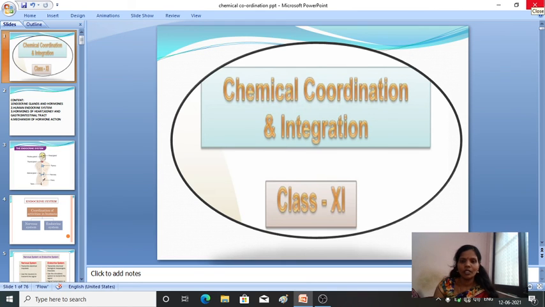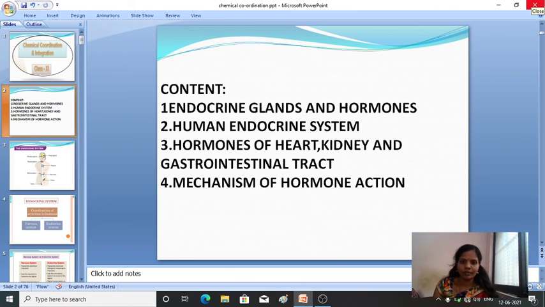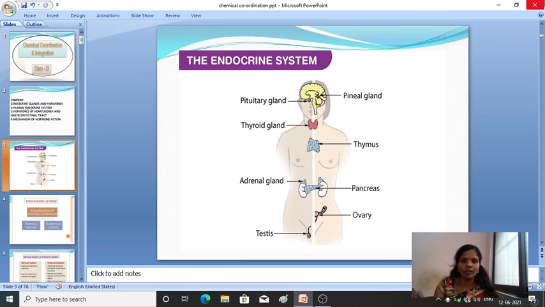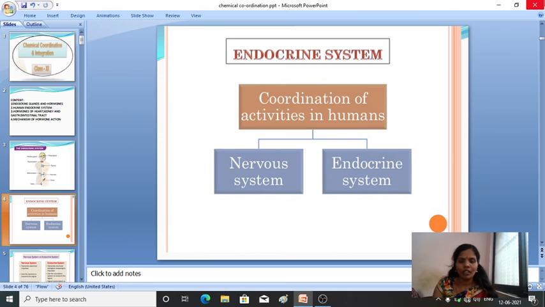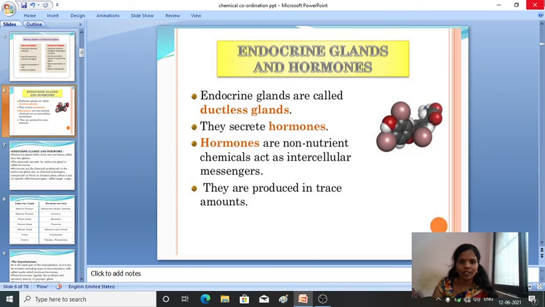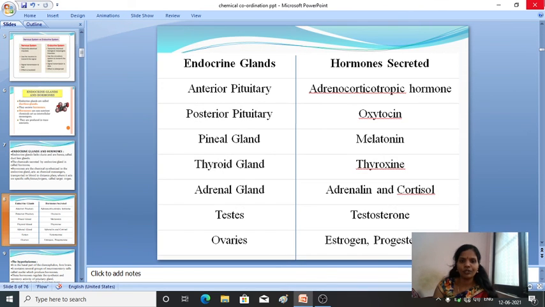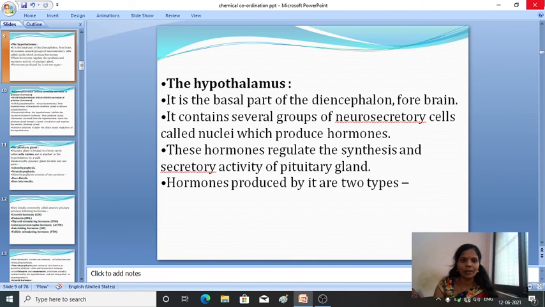Fine. So it is a very interesting and very important chapter. So go through all the hormones, make thorough notes, and read the functions of all the hormones. Is it clear? Different types of hormones, that is endocrine glands and different types of hormones which are secreted by these glands and their functions. Okay, hope this chapter is clear to you.